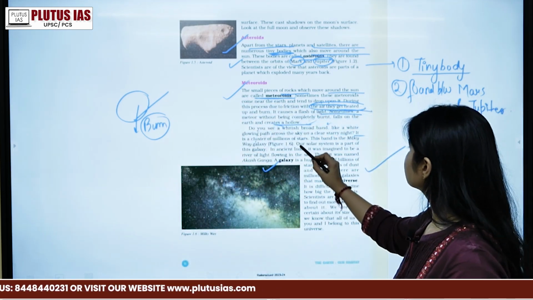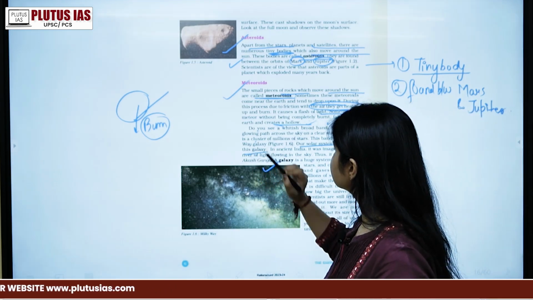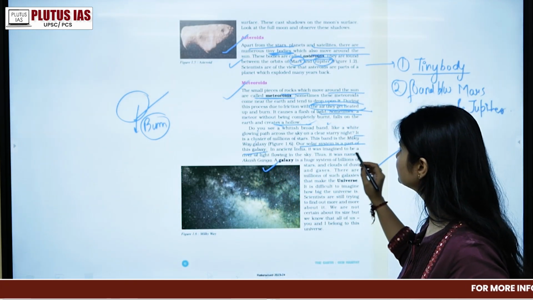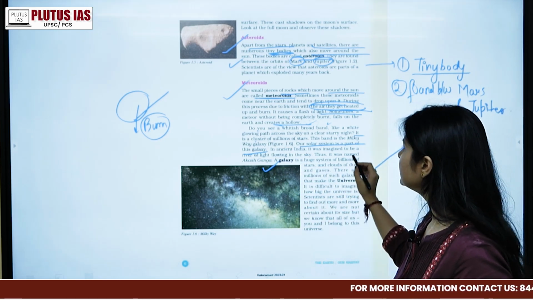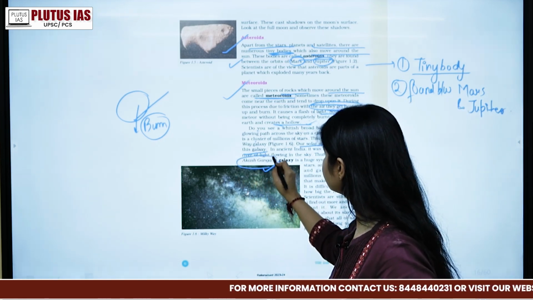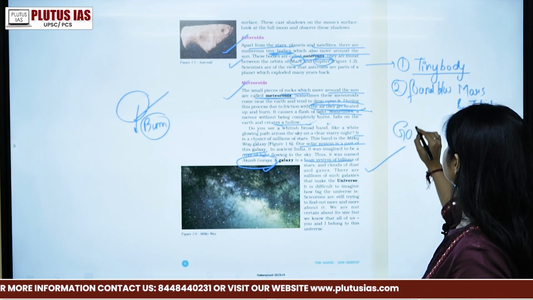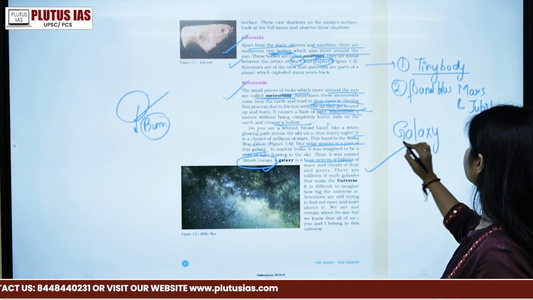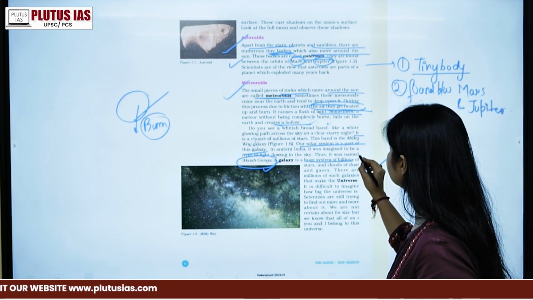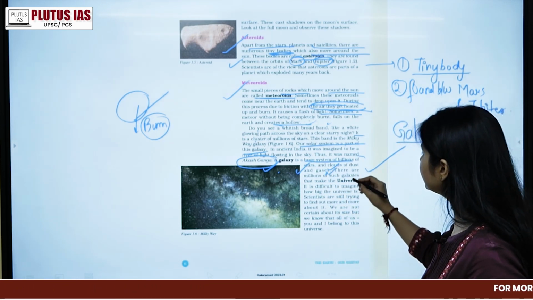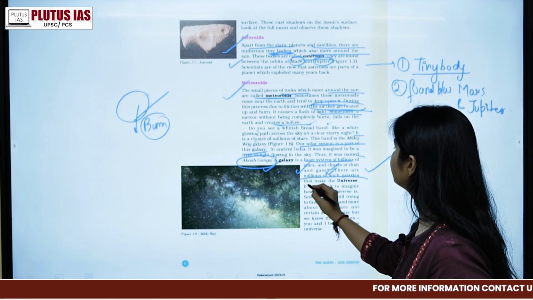And our solar system is also part of this galaxy. Which galaxy are we talking about? In ancient India, it was imagined to be a river of light flowing in the sky. Thus, it was named Akash Ganga. A galaxy is a huge system. So, what is a galaxy? This is the formal definition: a huge system of billions of stars, clouds of dust, and gases. There are millions of such galaxies that make up the universe.